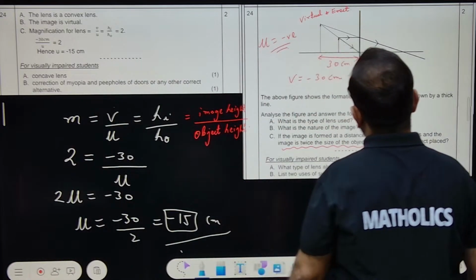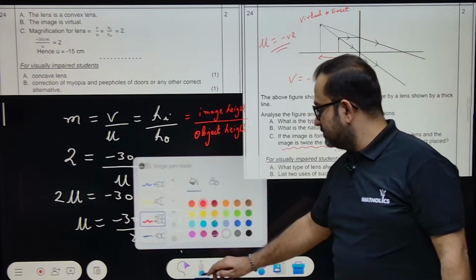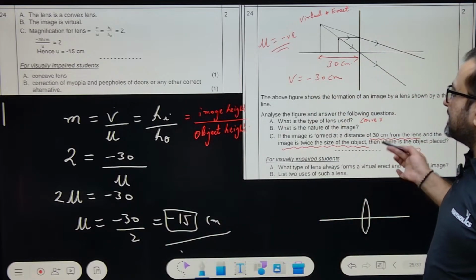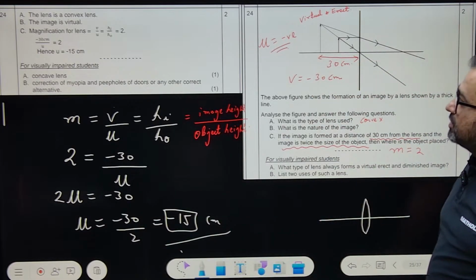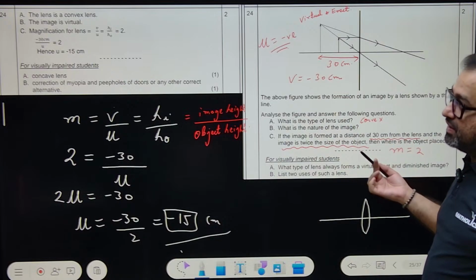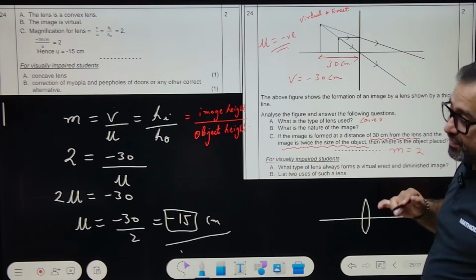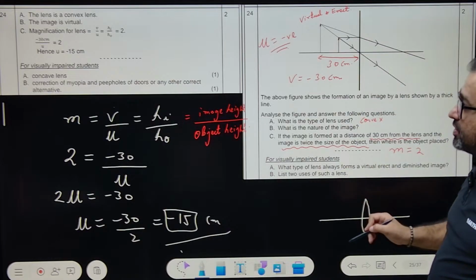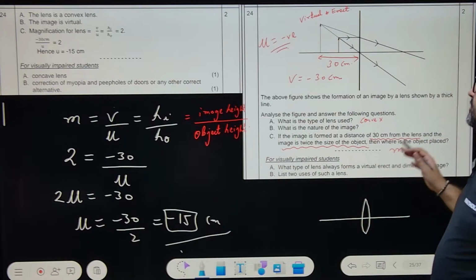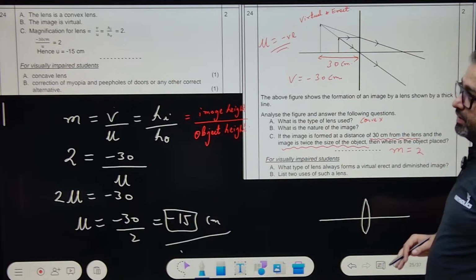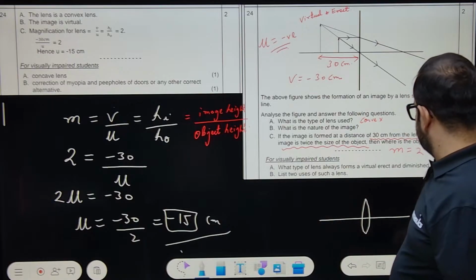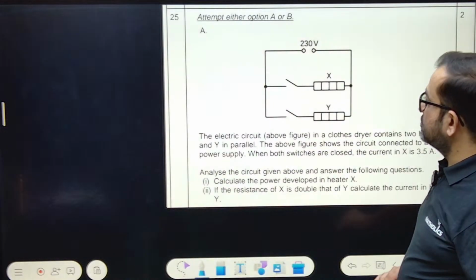Okay. So you always just remember this for convex mirror, cases are different. For convex lens, cases are different. For convex lens, the image will always be formed on the virtual side. Okay, move on to another question. It will take so much time.